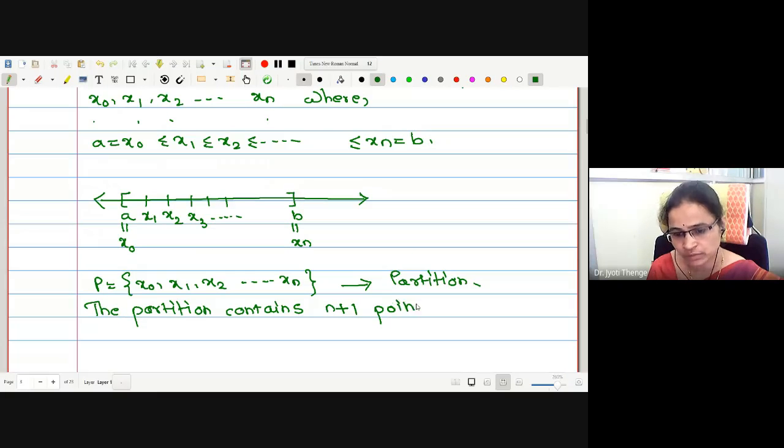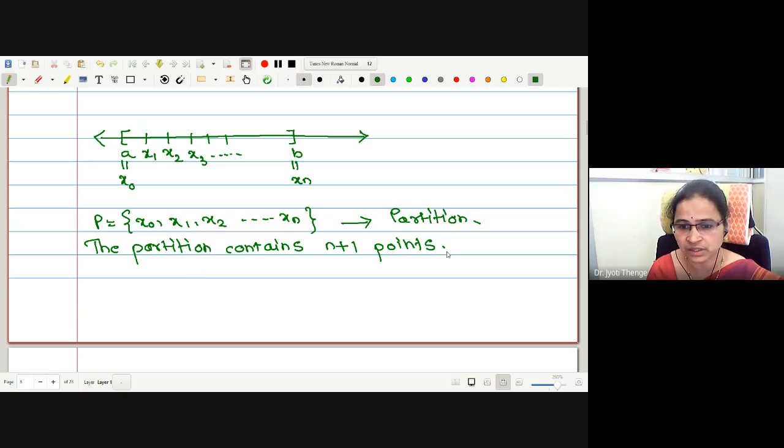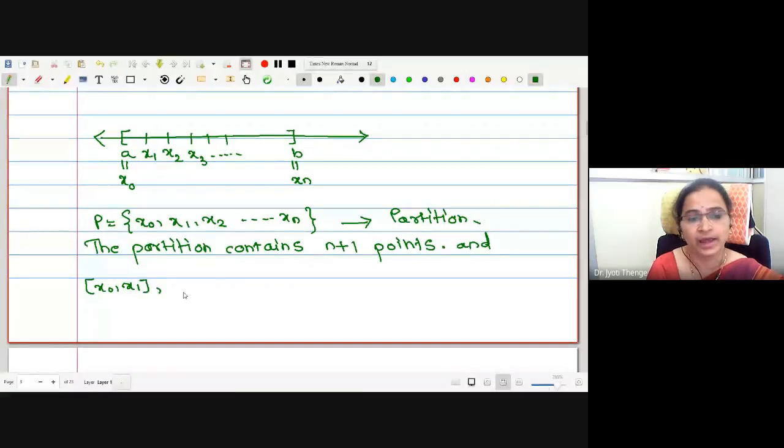Partition contains n plus 1 points, no doubt. Correct? Because here from 1 to n, these are n points added with this x0. Therefore, there are in all n plus 1 points. And how many sub-intervals? The partition P contains n intervals. n plus 1 points, and this closed interval are n intervals.